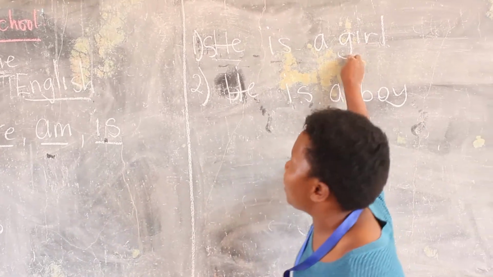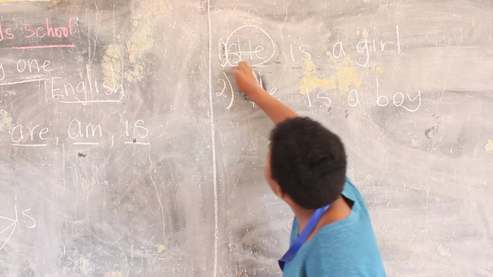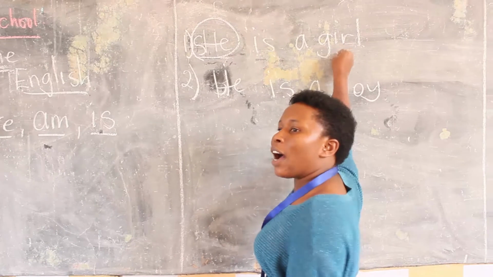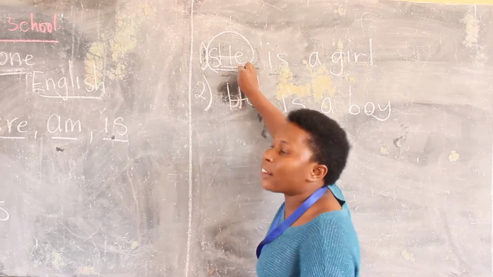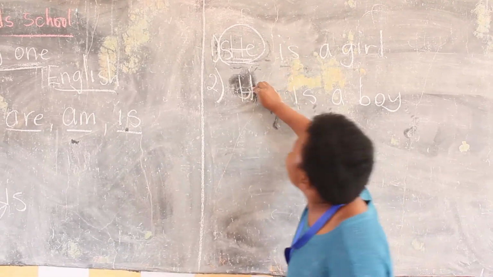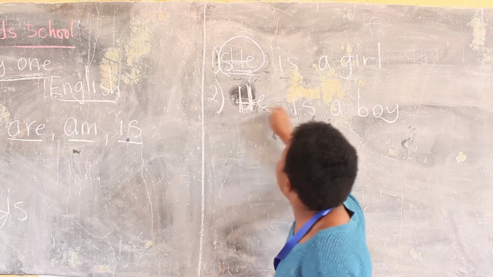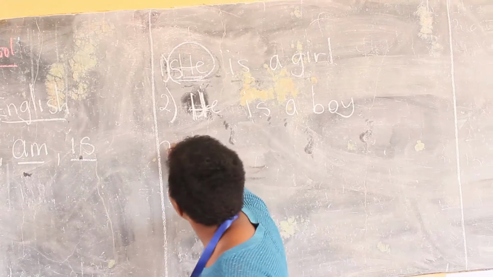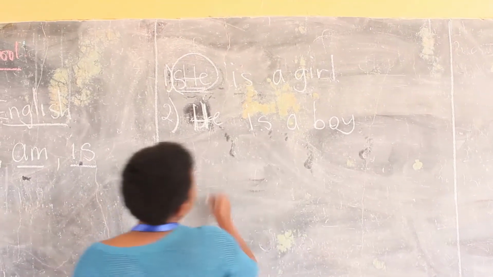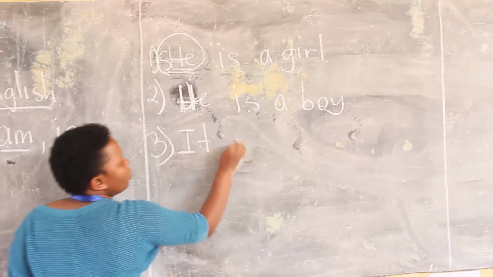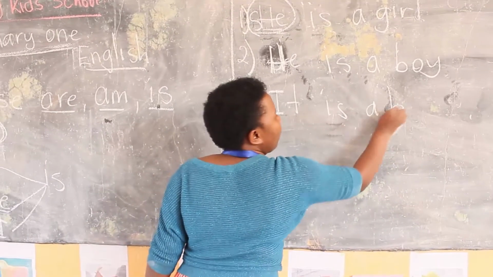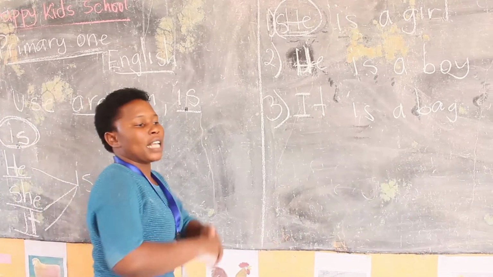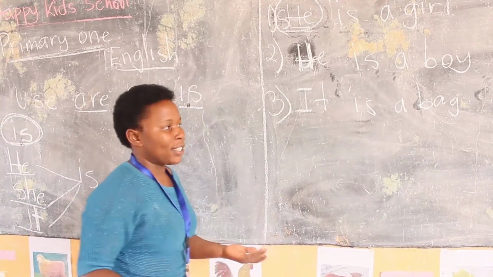This is the first example. You can see she here. Is. Are we together? She is a girl. We have she here, that's why we are putting is. Then we have he here, that's why we are putting is. Okay, I have told you that it also, when you have it, we use is. We can say it is a bag. Isn't it? It is a bag. It is a chair. It is a desk.